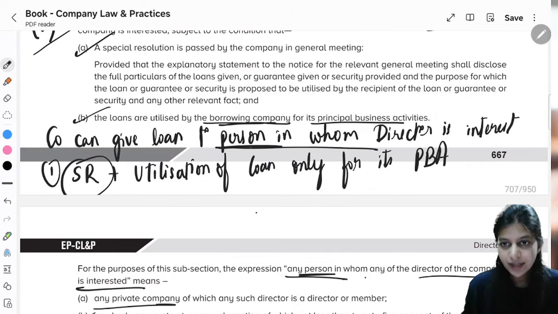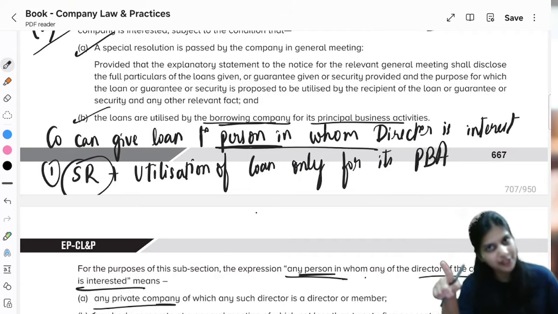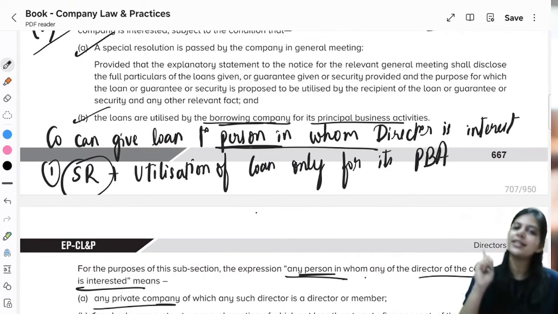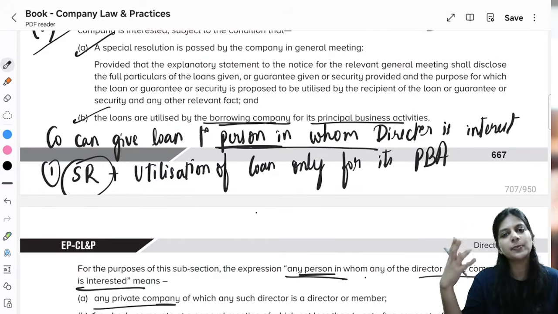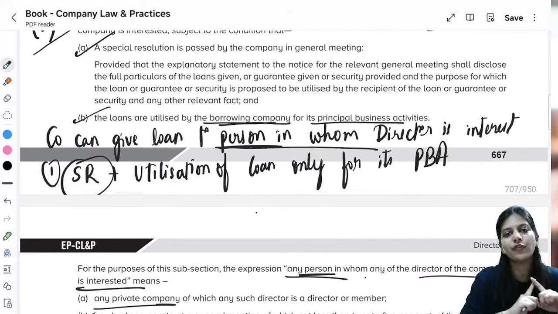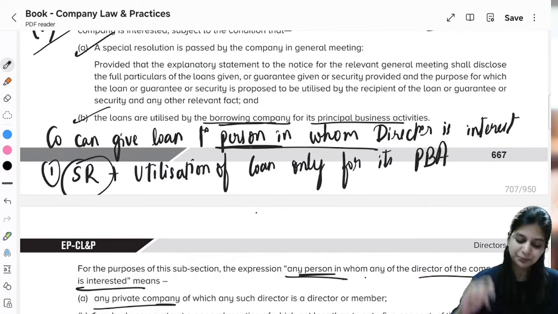Clear? So can the company give loan to such person? Yes, provided 2 conditions are fulfilled. First is you have to pass special resolution. Second, the utilization of that loan is only for its principal business activities only and not for any other purpose. Clear what is section 185 subsection 1 and subsection 2? Simple? Yes.